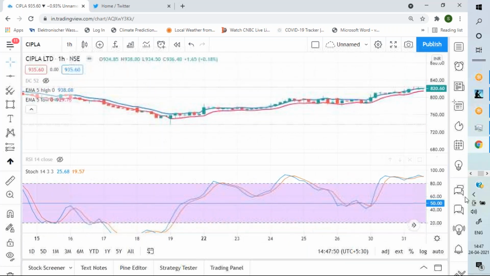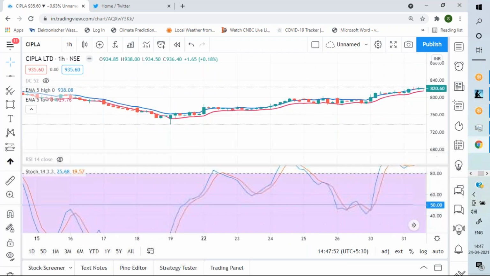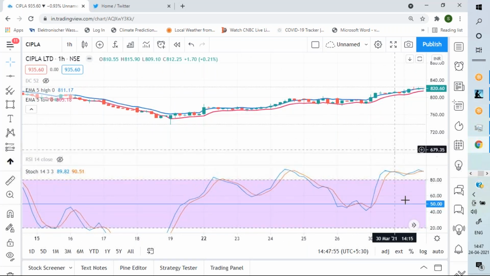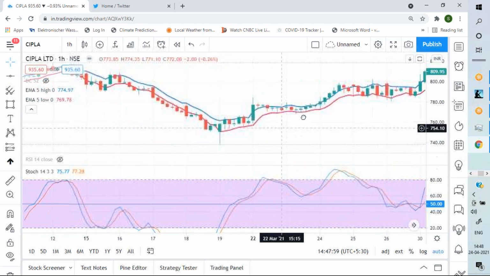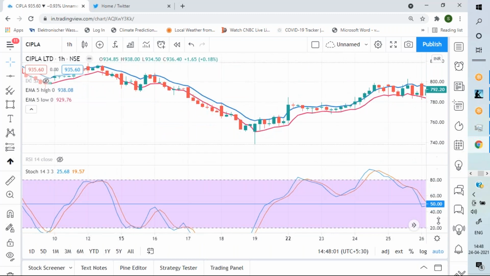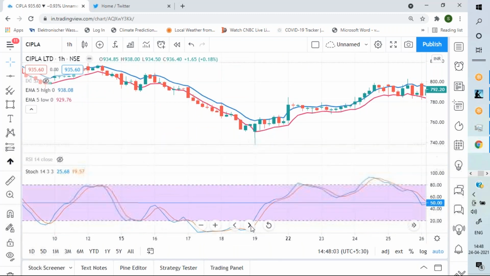Look at this. A crisscross happened, and after that, price entered into the normal zone. You go long here, and till this point, if you are trading on an hourly chart, 760 to 784, what more do you want in a stock like this?